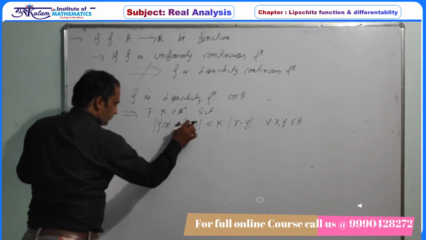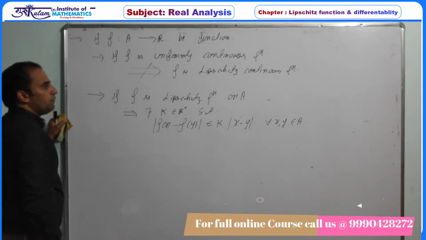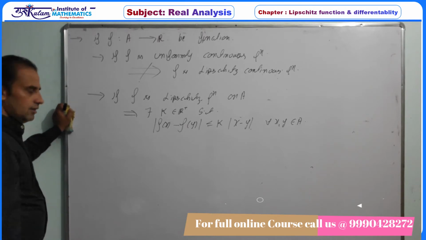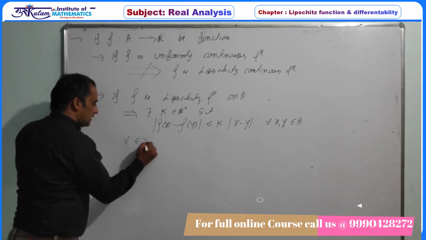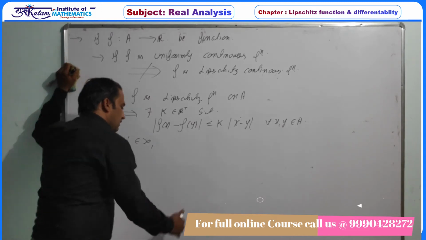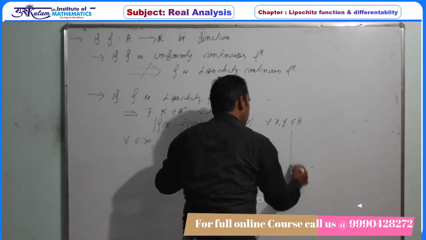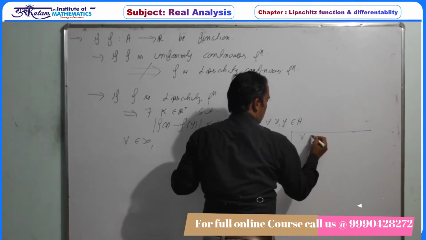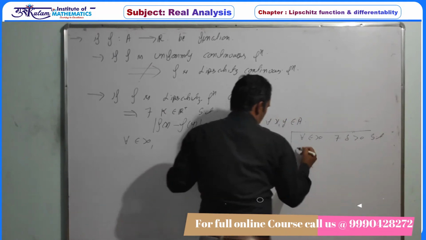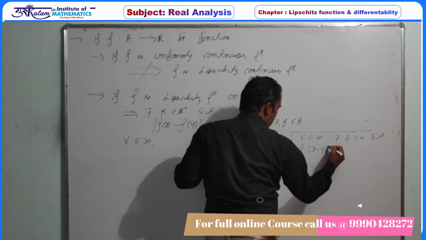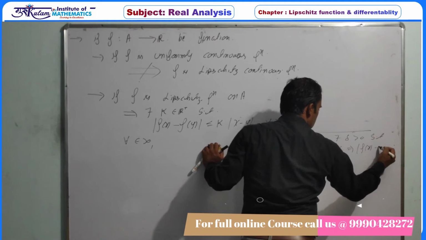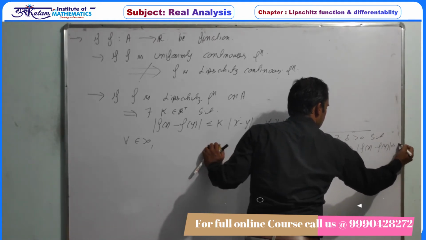Now, for uniform continuity, we have to prove that for every epsilon there should be a delta. So for any epsilon greater than 0, we have to find the delta such that whenever, so basically, just recall the definition of uniform continuity. For every epsilon greater than 0, there is a delta greater than 0 such that if mod of x minus y is less than delta, this implies mod of f(x) minus f(y) is less than epsilon.